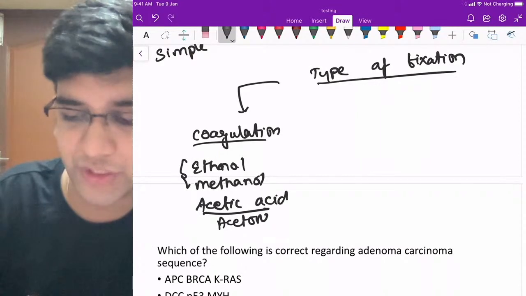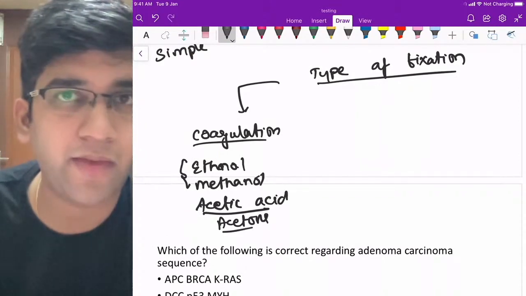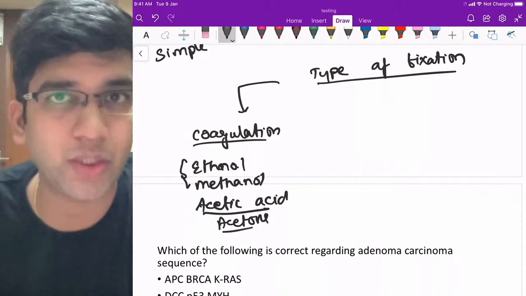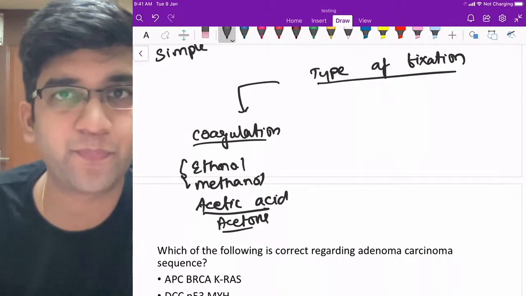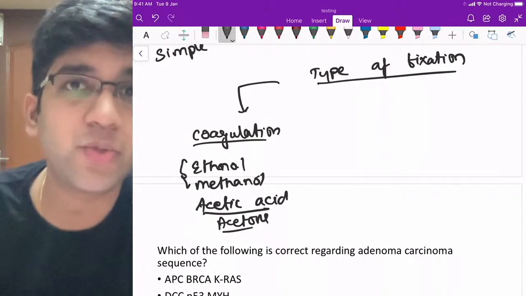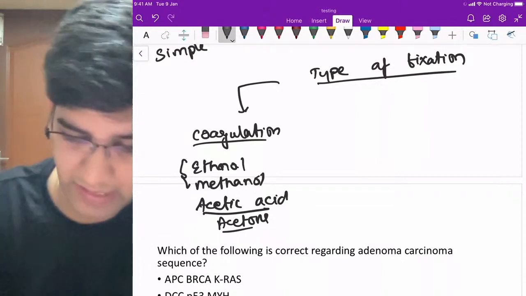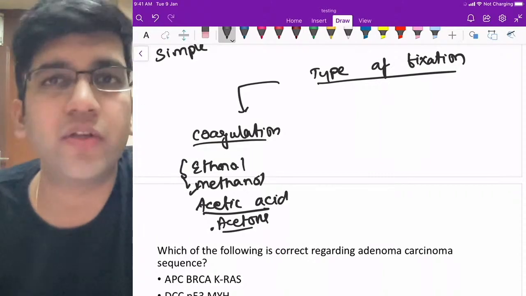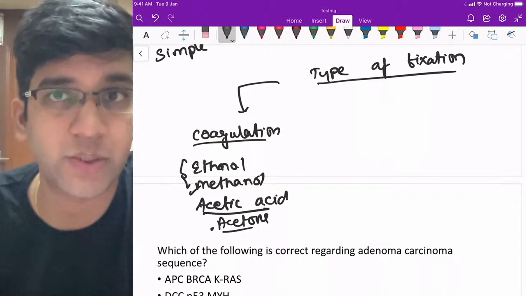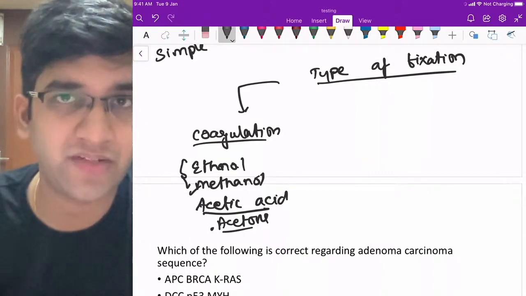Because there is one condition used in the pathology lab where we use acetone-free methanol as a fixative. Where do we use acetone-free methanol as a fixative? Perfect. We use it for peripheral smear examination, right? Acetone-free methanol is used as a fixative for peripheral smear, your Leishman stain. So you do remember that as well, right? So that is for your coagulant fixative.